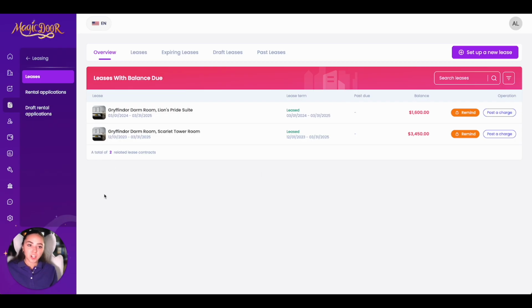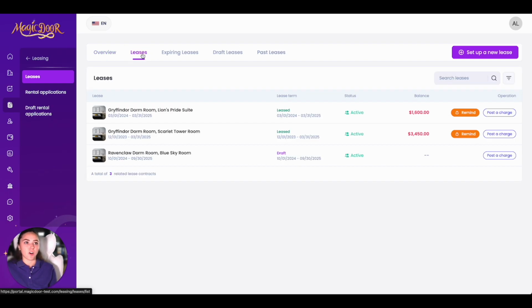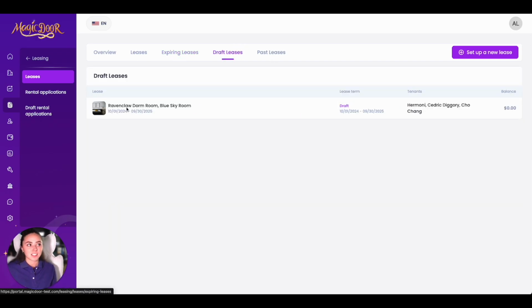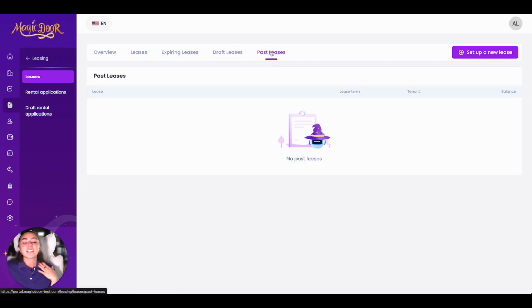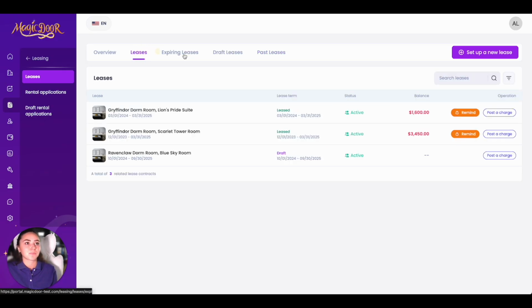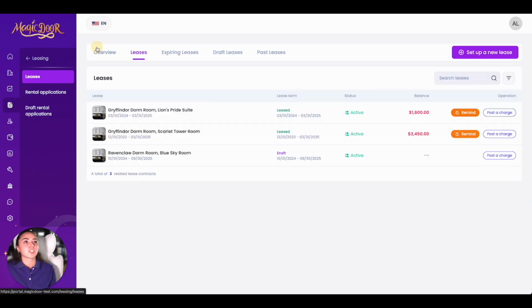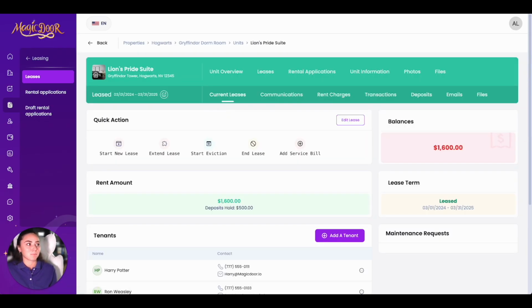So back to our overview. Here, obviously, we're just seeing our leases with balance due. You can also click up in this navigation bar to see all your leases. Once again, we can search your expiring leases, your draft leases, this is the one I just made, and any of your past leases. So then let's go into a specific lease. Once again, we're just doing that by simply clicking on the lease. Boom. Now we are in the lease overview.